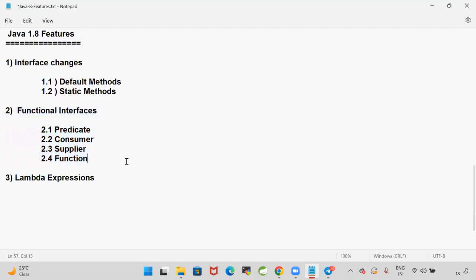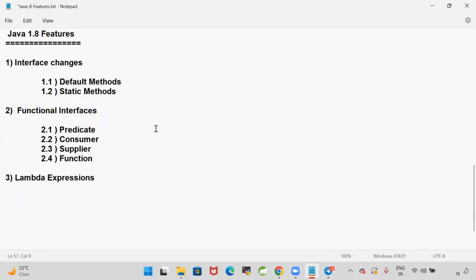What is the purpose of them? How to work with them? We are going to learn that as part of this course. Lambda expressions got introduced. These lambda expressions are used to simplify our program. The programming style will be changed. The programming will be simplified by using lambda expressions. Lambda expressions are one of the biggest changes that happened in the 1.8 version.